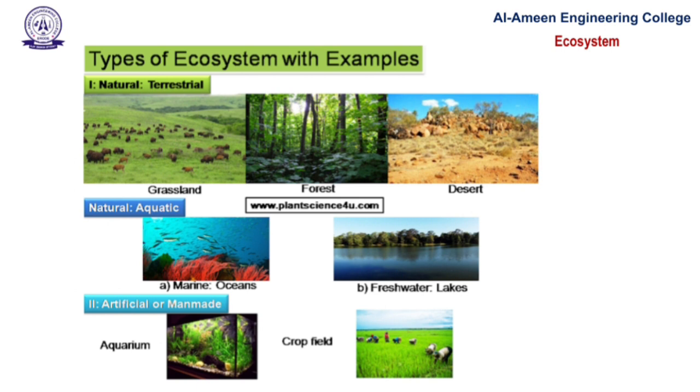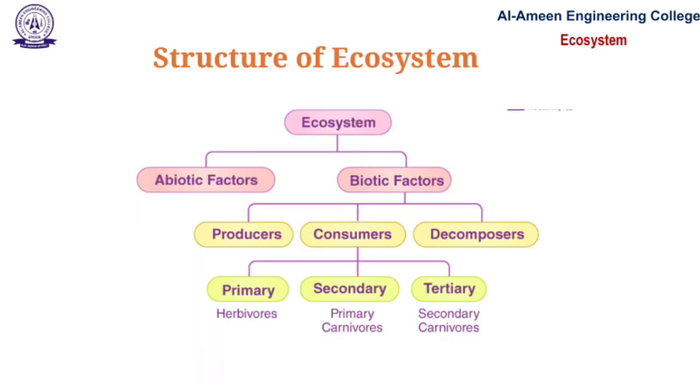Next, structure of ecosystem. The structure of an ecosystem consists of two main components: biotic component and abiotic component. First one, abiotic components. These are non-living components such as air, water, soil, sunlight, temperature, minerals. They provide the necessary conditions for life. Next one, biotic components. These are living organisms and are divided into three types: producers, consumers, decomposers.